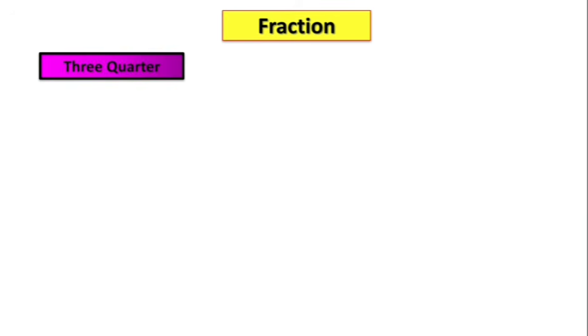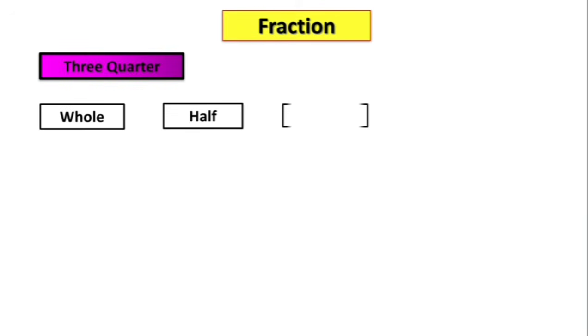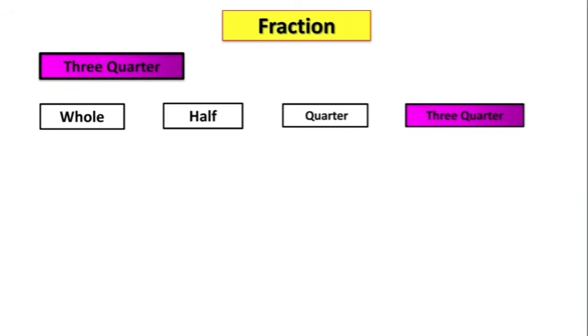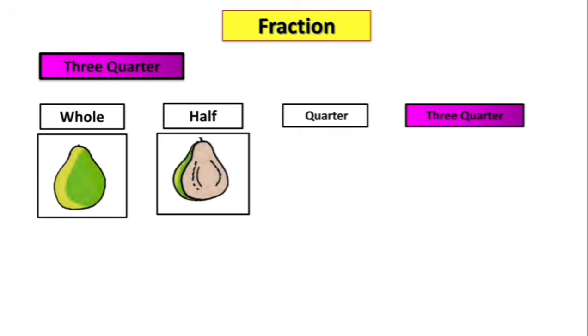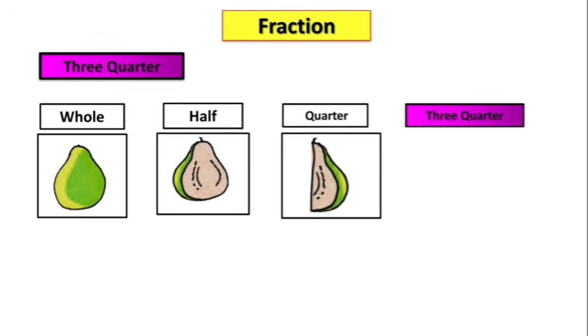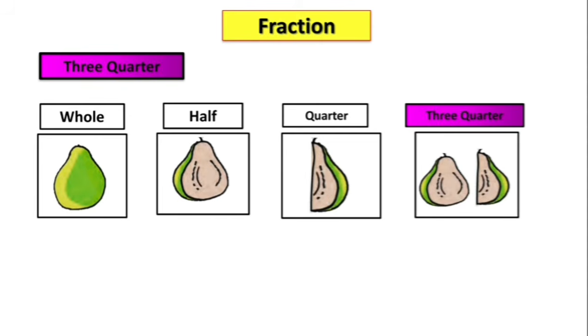Now let's learn about 3 quarters. Whole, half, quarter and 3 quarters. Children, this is a whole guava. This guava is half of a whole guava. This is a quarter of a guava. And this is a half and a quarter part of a guava. A half and a quarter make 3 quarters.